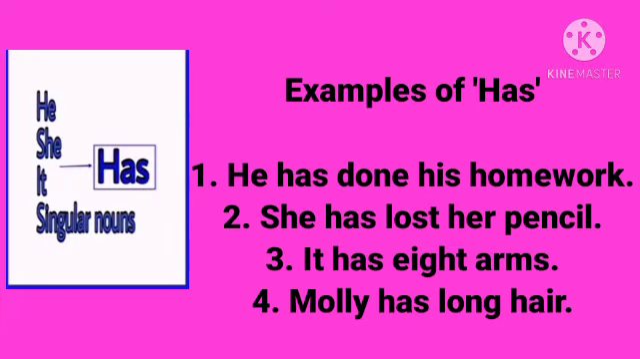Let's see some examples of has. He has done his homework. In this sentence, we are talking about one boy who has completed his homework. She has lost her pencil. In this sentence also, we are talking about one girl who lost her pencil. It has 8 arms. In this sentence, we are talking about only one animal who has 8 arms. Molly has long hair. In this sentence, we are talking about Molly who has long hair.